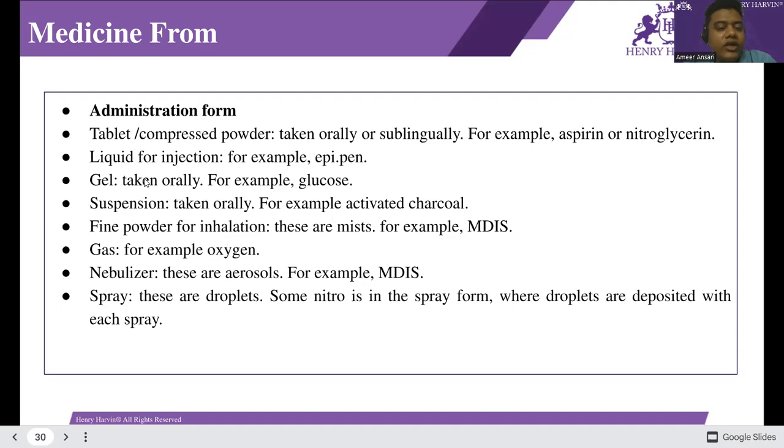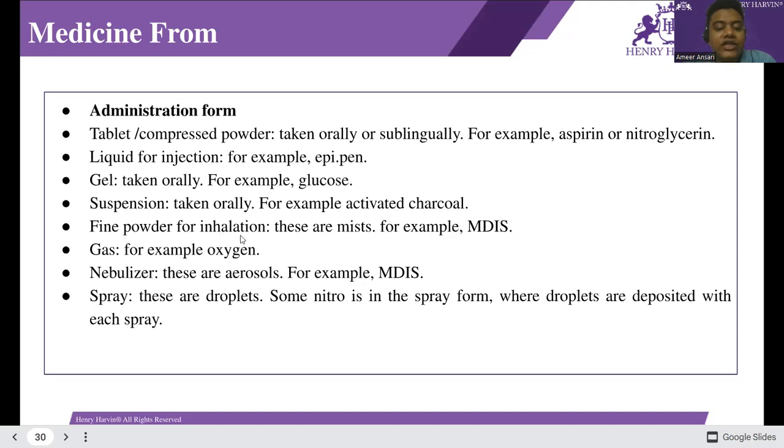Second is liquid or injection, for example EpiPen, or Voveran, diclofenac. And gel, taken orally, for example glucose. Next is suspension, like a syrup, taken orally, for example activated charcoal or cough syrup.